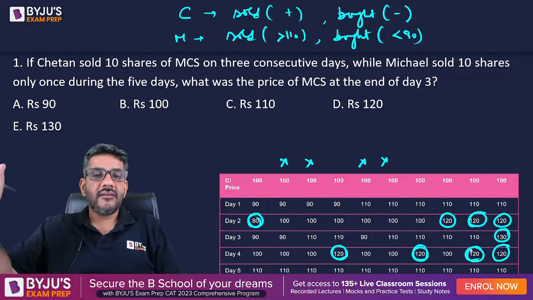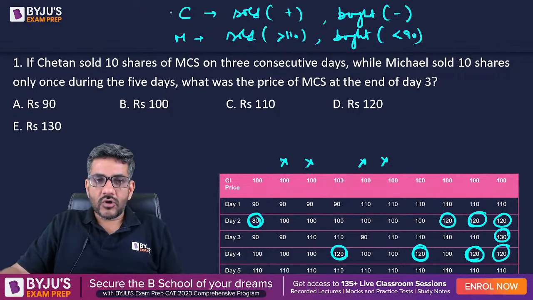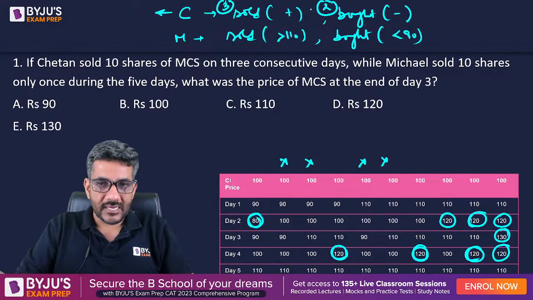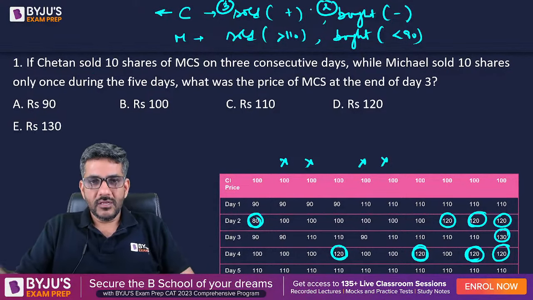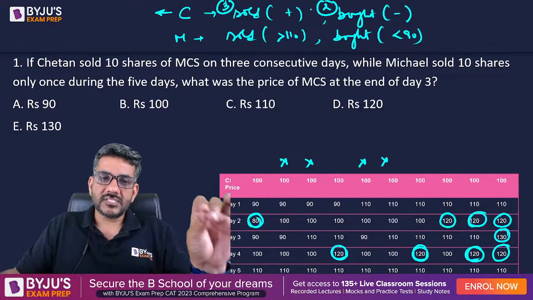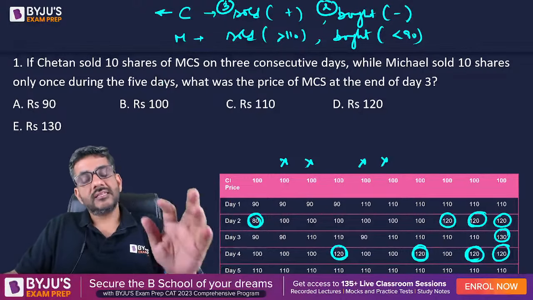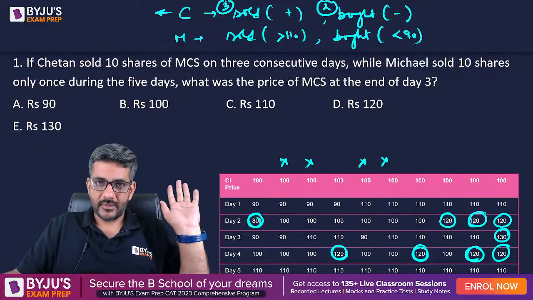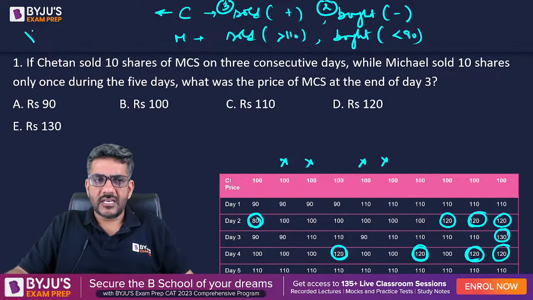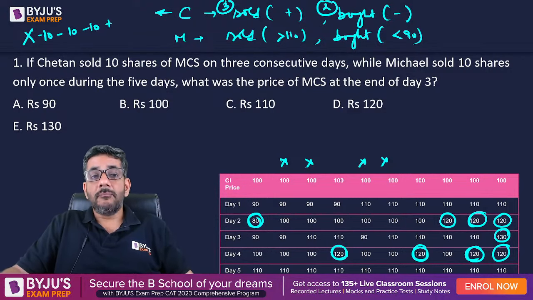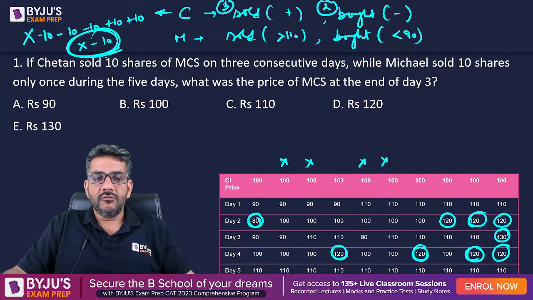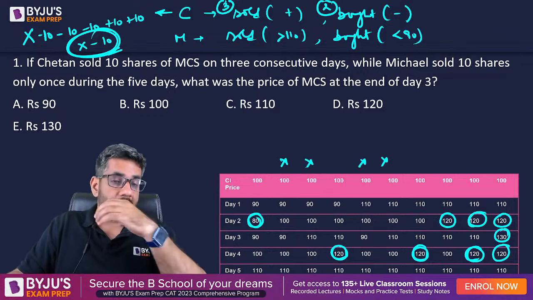Whereas in each and every case, one thing is for sure, that if I talk about Chetan, he sold thrice and he bought twice because the price went up thrice and went down twice. So ultimately, whenever Chetan finishes, he must be having 10 shares less than the beginning, always at the end with him, right? Whatever is the number of shares with Chetan initially, let us say X shares. He will sell the shares 3 times, so 10, 10, 10 would reduce 3 times. He will buy the shares 2 times, so plus 10 plus 10. So ultimately his number of shares would always be 10 less than the initial number of shares.